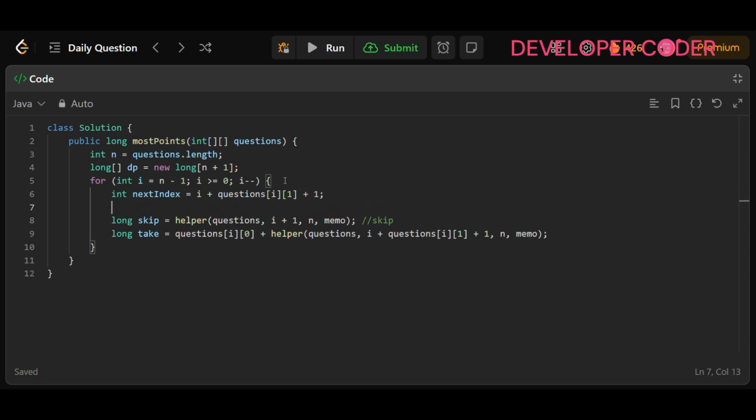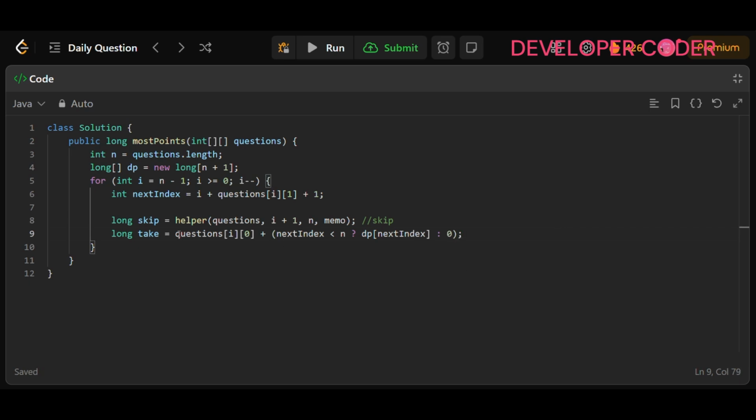So if you are taking this, then you have to write questions of i comma 0. And from here you have to check, if your next index is less than n, then in that case you have to take dp of next index. And if this is not the case, then in that case you have to do 0. Okay, so this is done.